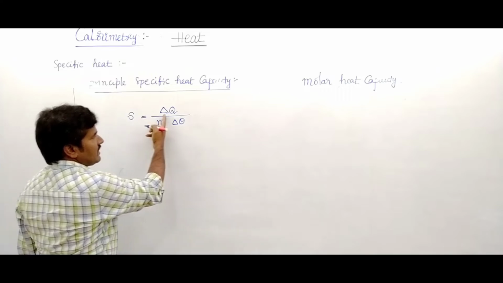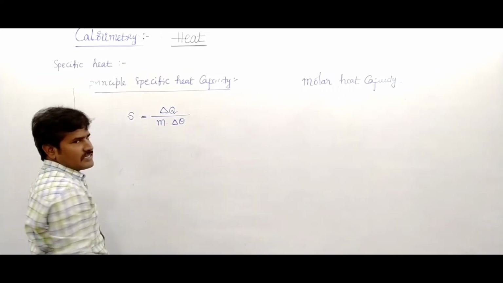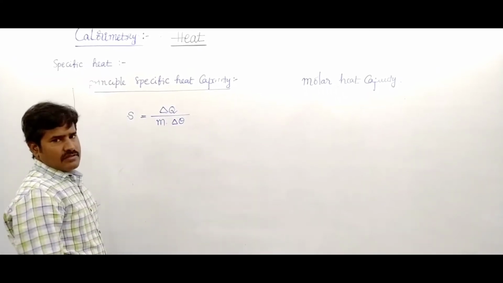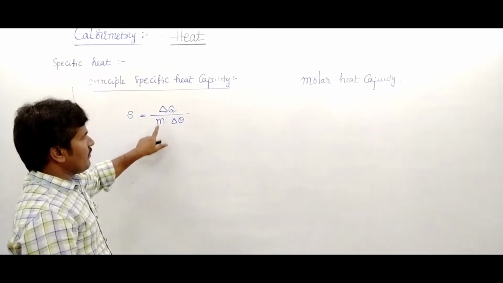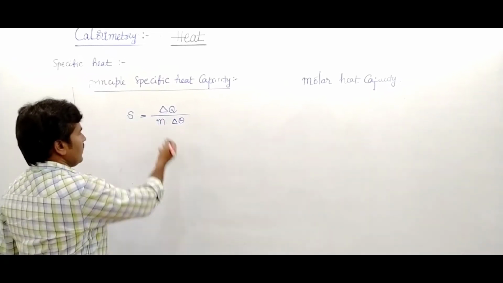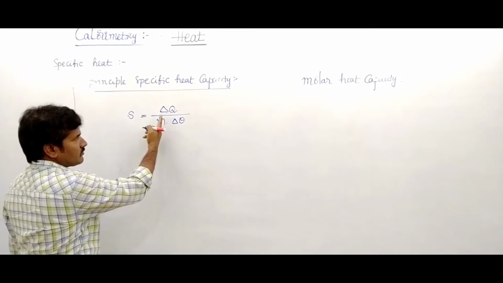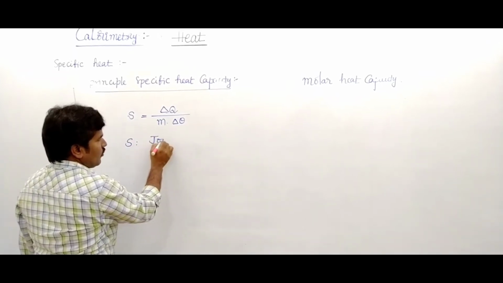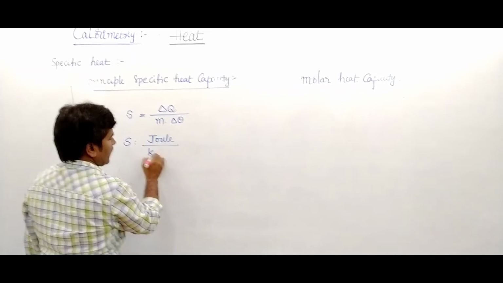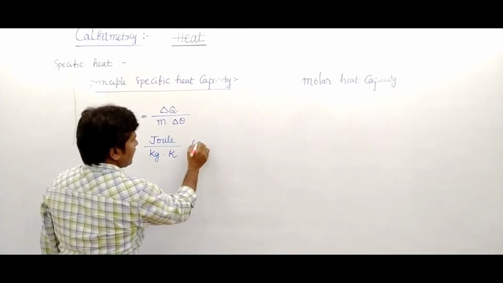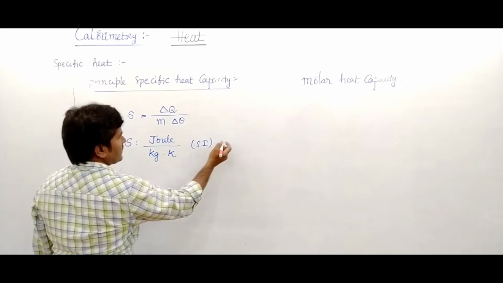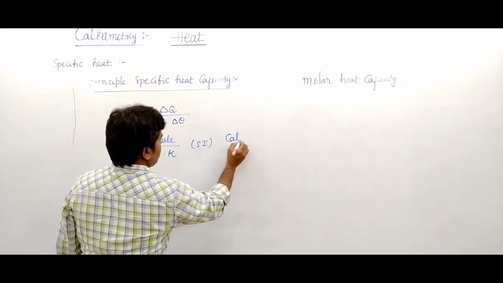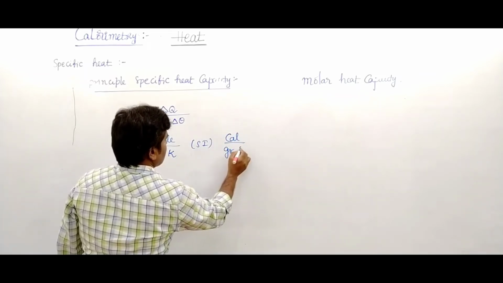S is equal to delta Q upon M into delta theta. The SI unit of S is joule per kg Kelvin, and the practical unit is calorie per gram degree Celsius.